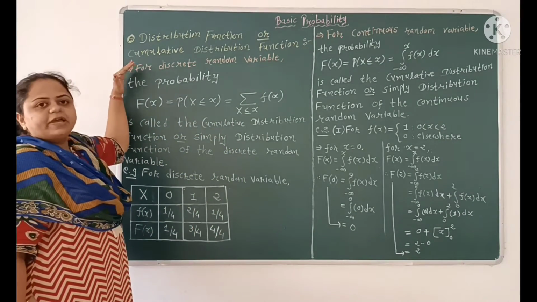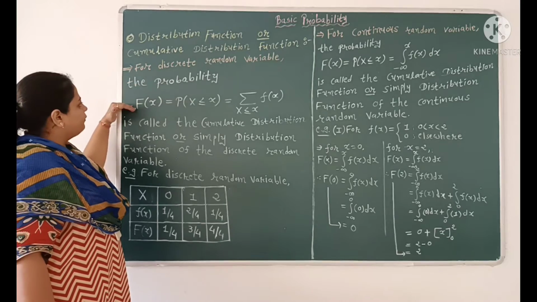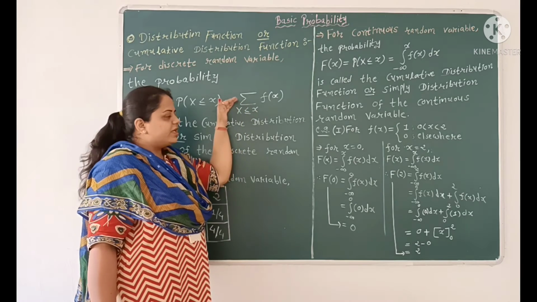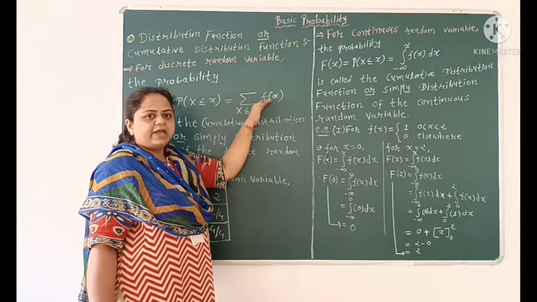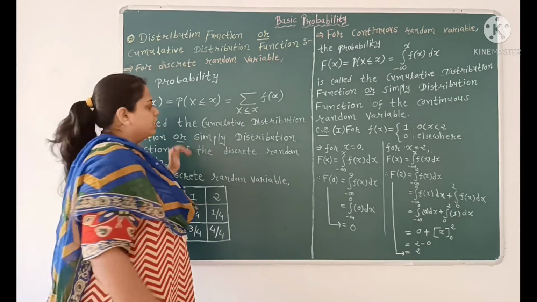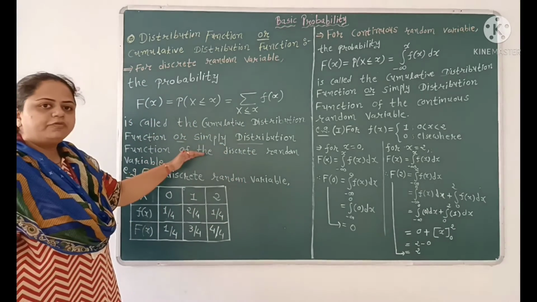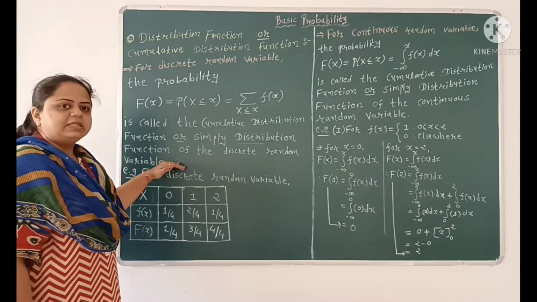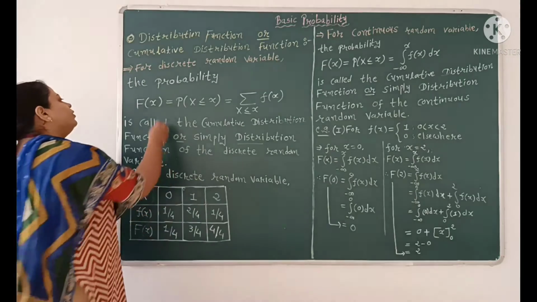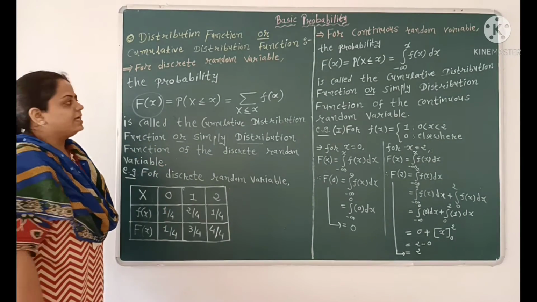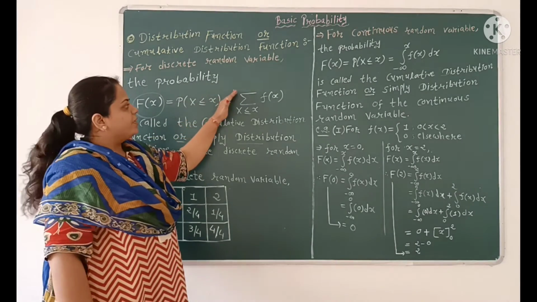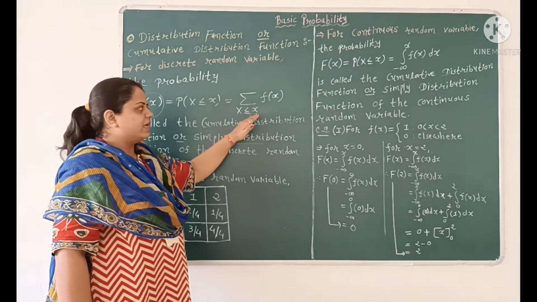Now, for a discrete random variable, the probability F of x is equal to probability of X less than or equal to x, which is equal to summation over X less than or equal to x of f of x, and this is called the cumulative distribution function or simply the distribution function of the discrete random variable. That means the cumulative distribution function or distribution function is denoted by capital F of x and defined as probability of X less than or equal to x, which is equal to summation over X less than or equal to x of f of x.